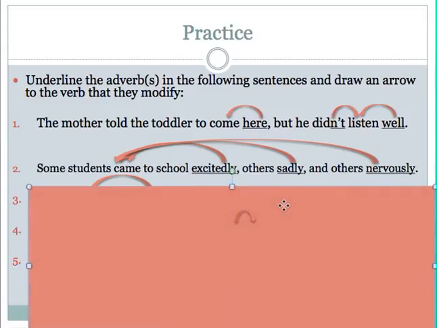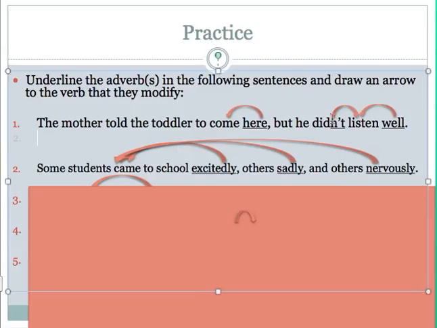All right, let's take a look at number 2. Number 2 reads, "Some students came to school excitedly, others sadly, and others nervously." I'm going to look for any verbs in this sentence, and in this case, I only have one verb, and it's came. So now I'm going to ask myself, how, where, or when did the students come?